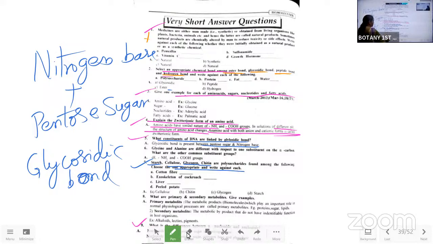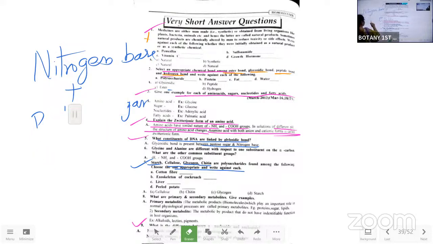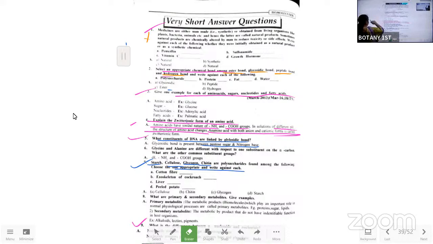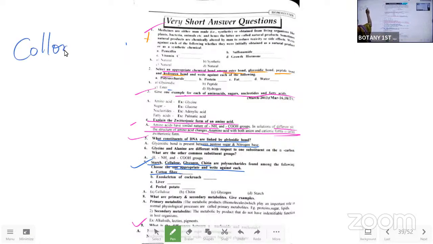Cotton fibers. Cotton fibers are having which type of bond in them? Cotton fibers are having cellulosic bonds.